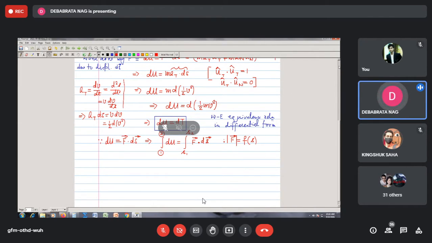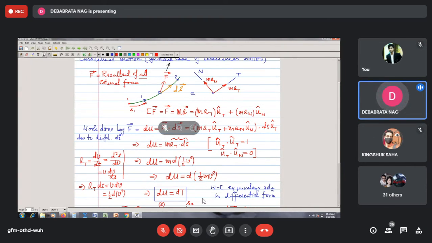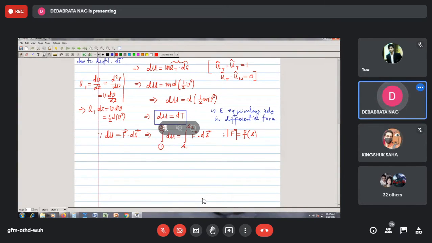If we change the line between the two state points, that means instead of choosing this curved path, I choose another curved path which goes through the initial position and the final position, then we see that this work depends upon the path being selected.